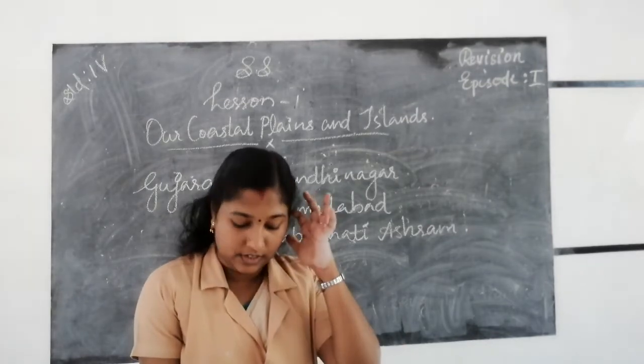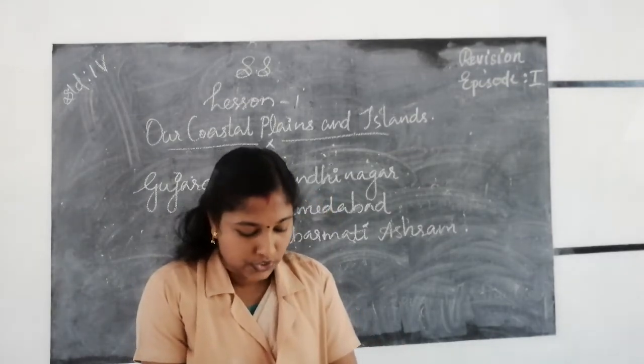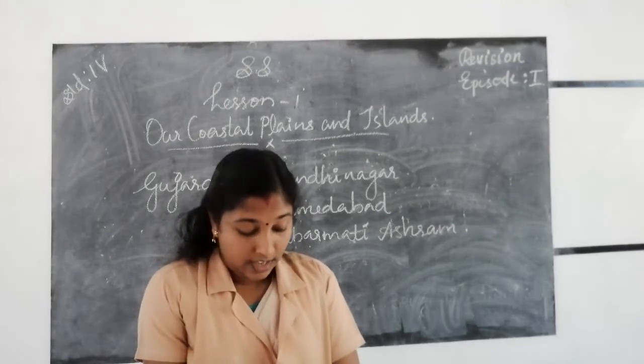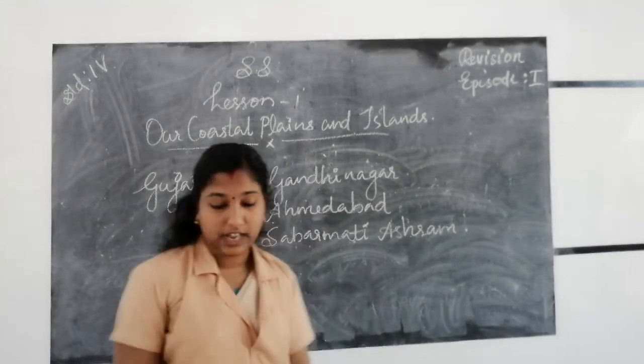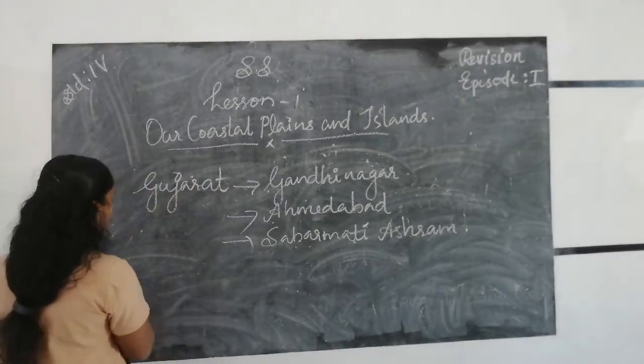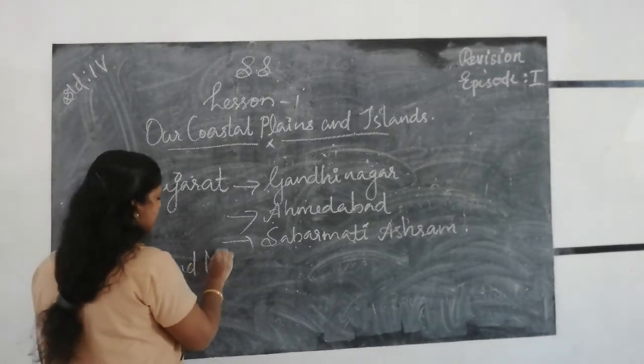The Gir National Park is also situated in Gujarat. Here Asiatic lions are found. Then next we learn about Goa and Maharashtra.